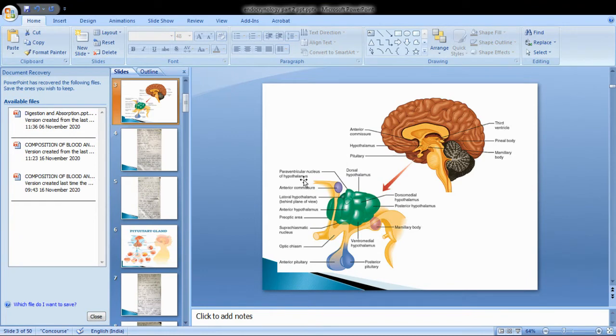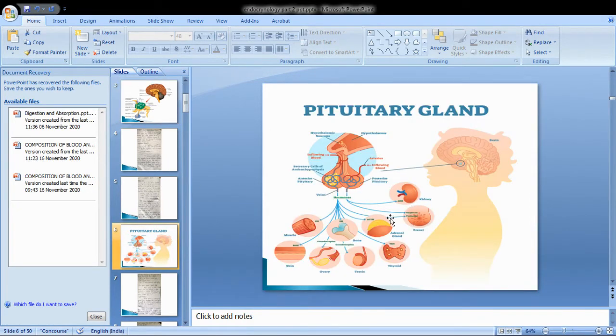Oxytocin is synthesized from the paraventricular nucleus. See here, this is oxytocin. Next, antidiuretic hormone is synthesized from the supraoptic nucleus of the hypothalamus.